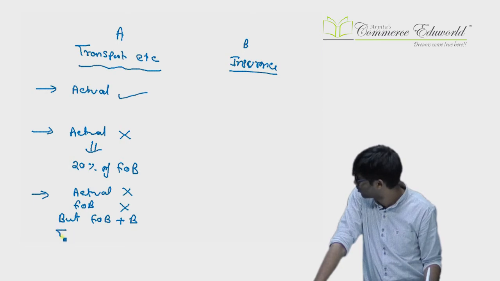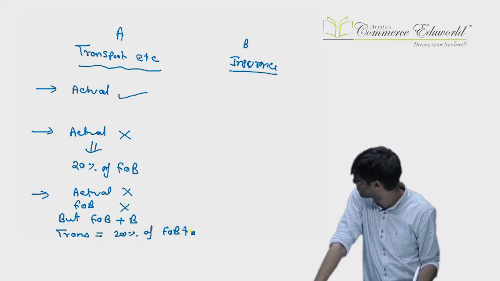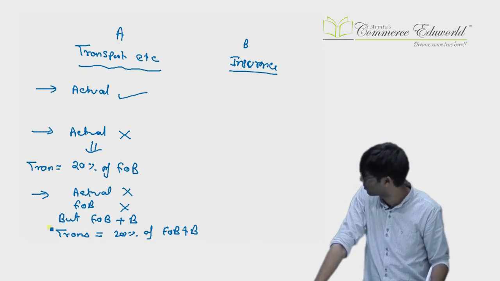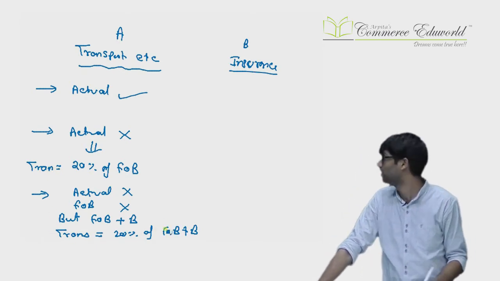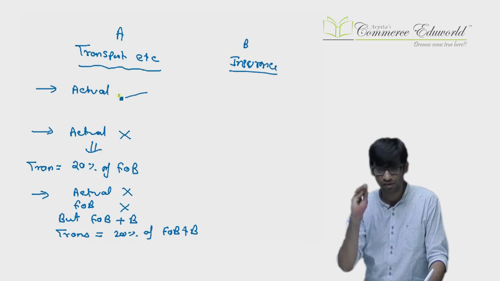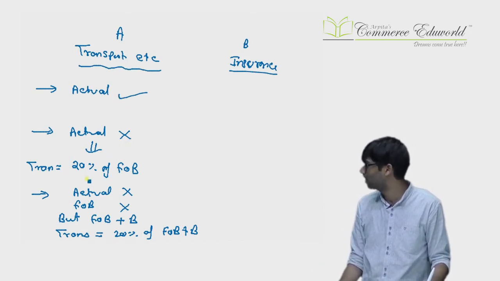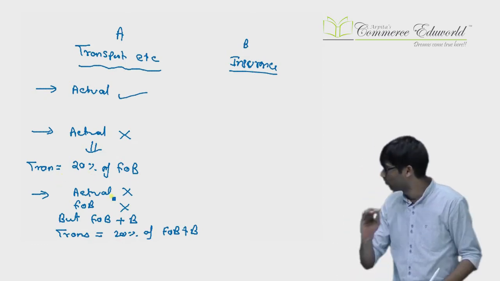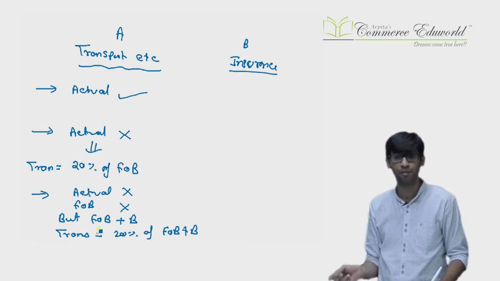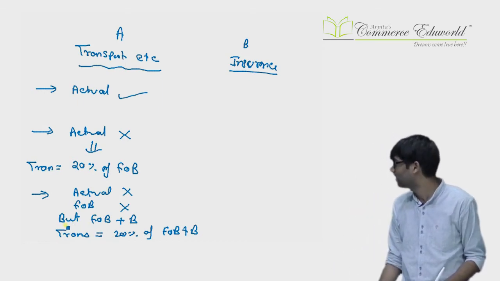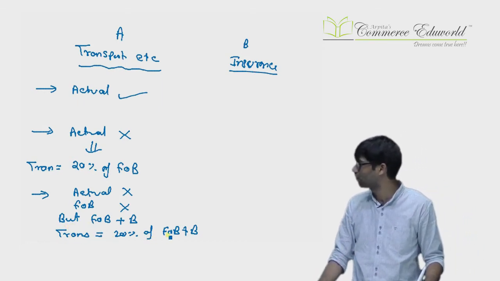In that case, transportation is equal to 20% of FOB plus B. Over here transportation is equal to 20% of FOB. Over here it is 20% of FOB plus B. So there are three scenarios. First, if you know the actual transportation, that will be considered. Second, if you don't know the actual transportation but FOB is known, then transportation is 20% of FOB. Third, if you don't know the actual transportation, you don't know the FOB but you know FOB plus B, then transportation is equal to 20% of FOB plus B.